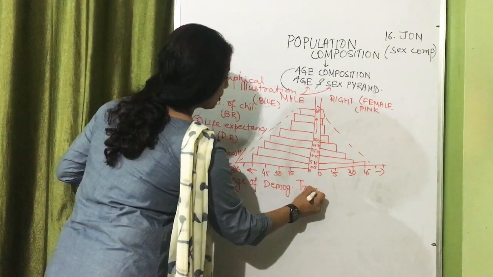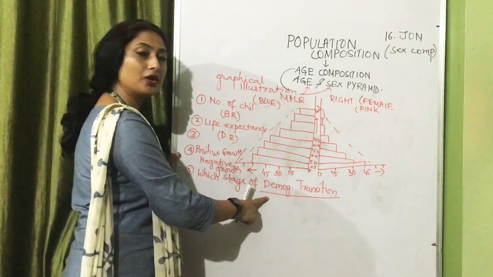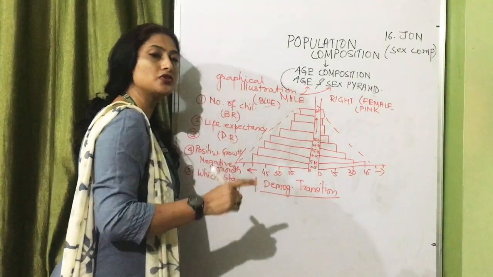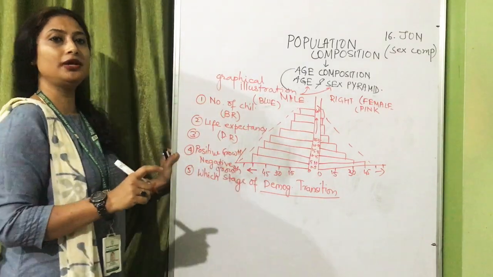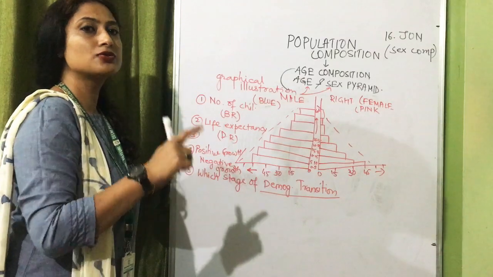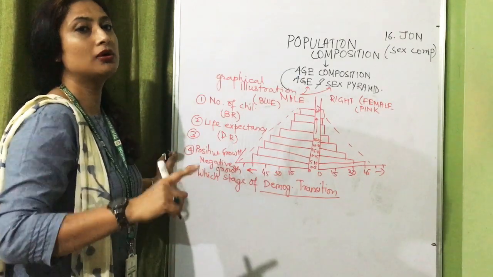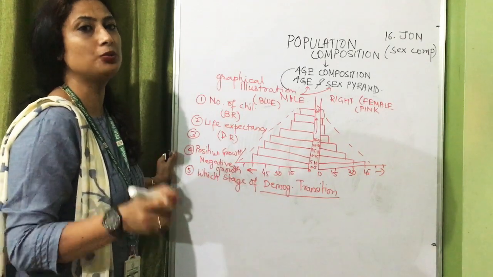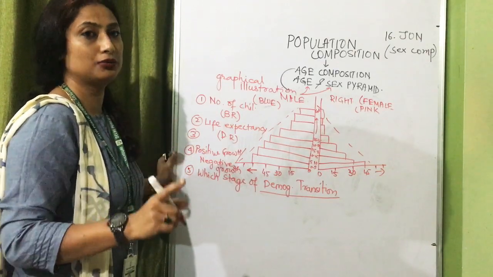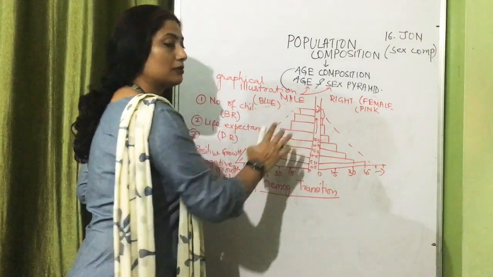We have done this topic in the first chapter. I'll just remind you once again what is demographic transition. It means each and every country moves from a rural agrarian society having high birth rate and high death rate to an urban literate society with low birth and low death rate. So you will also know the stage of demographic transition.